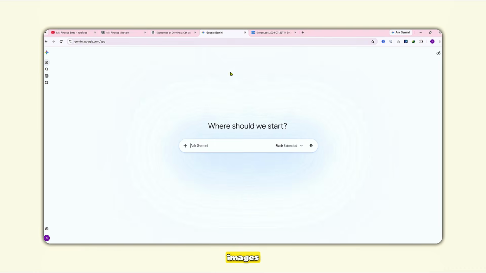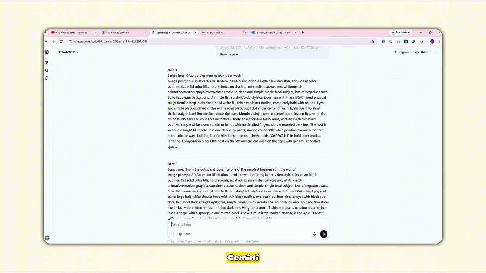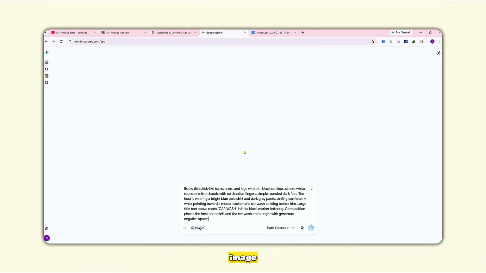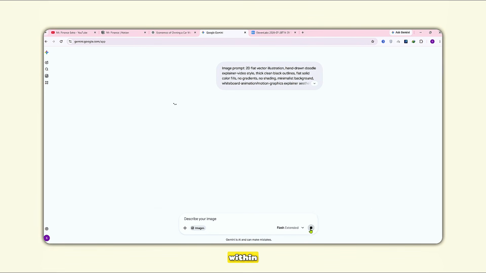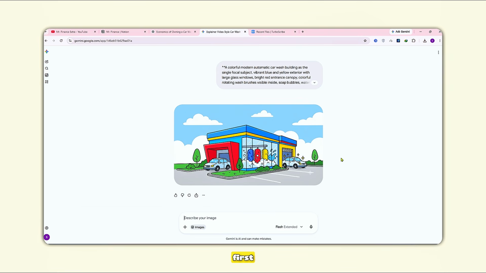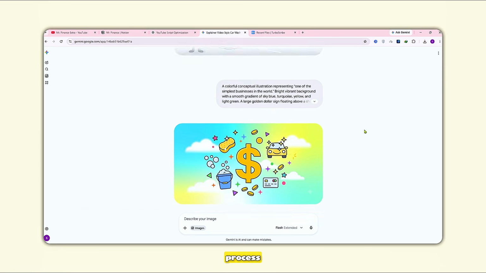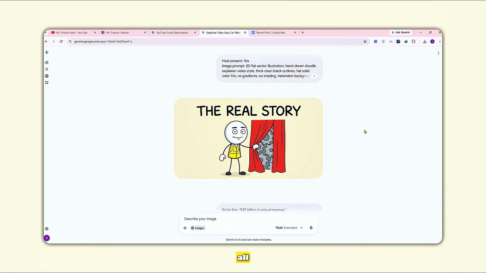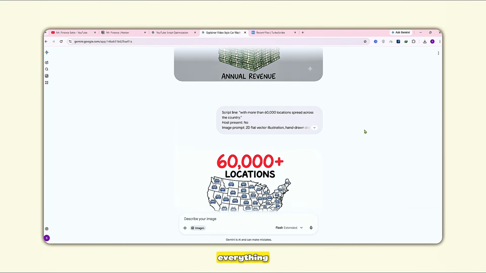To generate the images, I use the free version of Gemini. Simply copy the first image prompt from ChatGPT, paste it into Gemini, select Create Image, then click Generate. Within a few seconds, Gemini creates the first image. As you can see, it looks great. Now repeat the same process for the remaining prompts until you've generated every image. Once you have all your visuals, it's time to edit everything together.